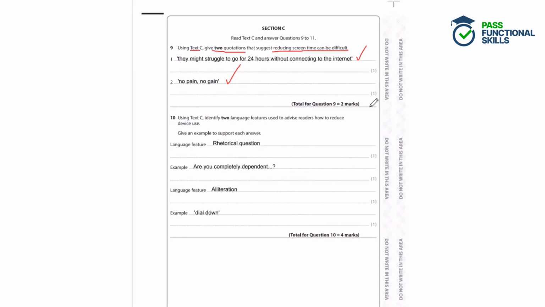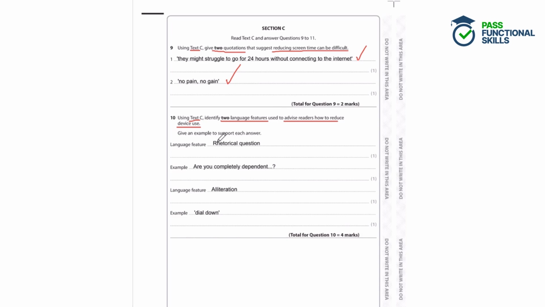Question 10. Using text C, identify 2 language features used to advise readers on how to reduce device use. Give an example to support each answer. So here we're looking at text C, and we've got to find 2 language features in the text that are used to advise readers on how to reduce their device use. Language features include things like similes, metaphors, repetition, rhetorical questions, all sorts of different language features available.